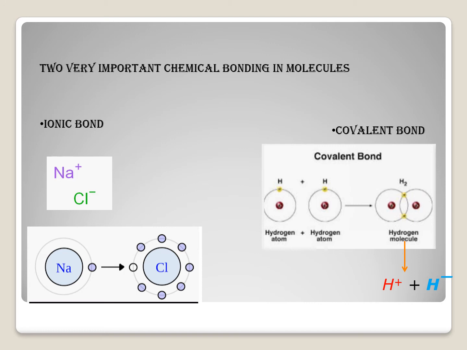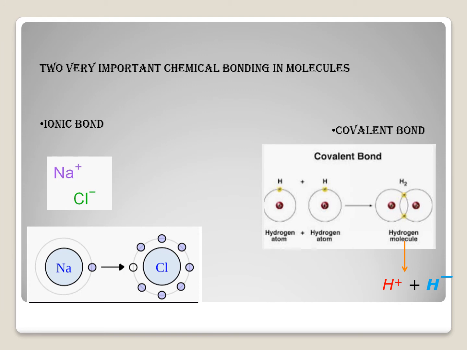As is shown in the second figure, on the bottom left side, you will see that this Na plus and Cl minus formation only happens when one electron, which is present in the outer shell of Na, is donated to Cl. So this theory reveals that Na donates one electron and develops itself as Na plus, and Cl develops itself as Cl minus. So this one is the NaCl.